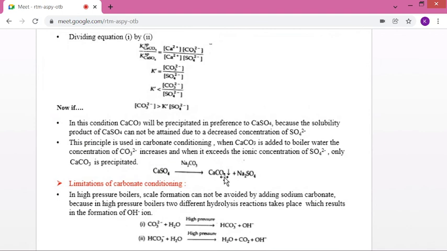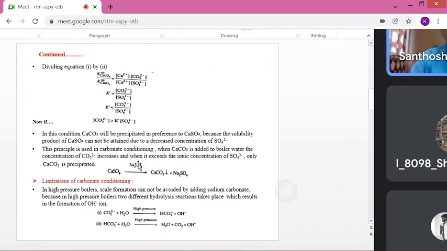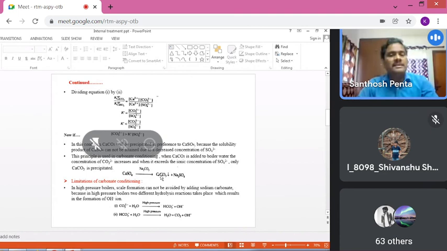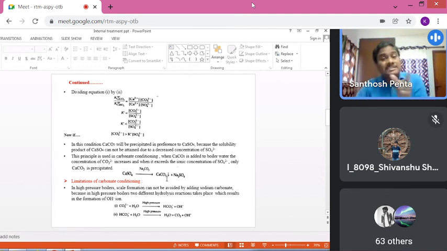The calcium carbonate is the precipitate, sodium sulfate is readily soluble in water. So that means internally, we are adding sodium carbonate inside the boiler. So if permanent hardness causing ions are there, they may convert into precipitates. That means if calcium sulfate is there, that can be removed due to addition of sodium carbonate in the form of precipitate. Here we are converting the hardness causing ions into precipitates.